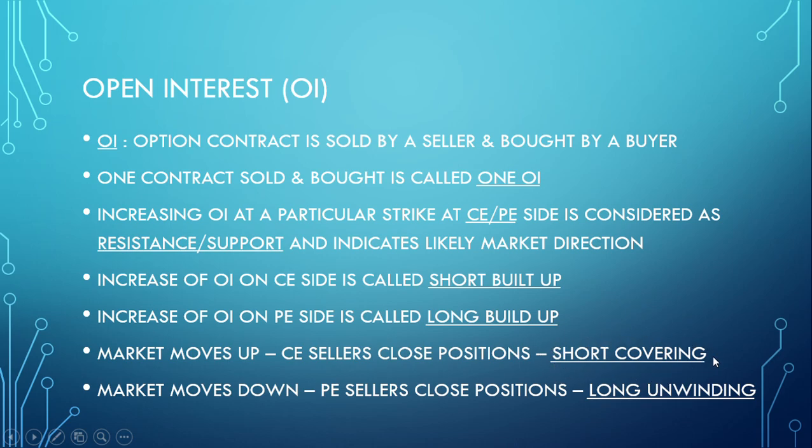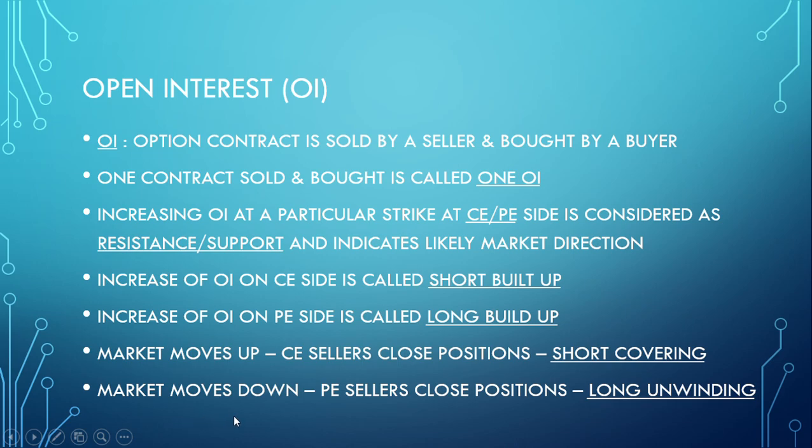It happens when there is a lot of call selling or call writing, as we say, and the market moves in the opposite direction towards the upside. So all call option sellers who are trapped start closing and covering their positions, and that is why it is called short covering.